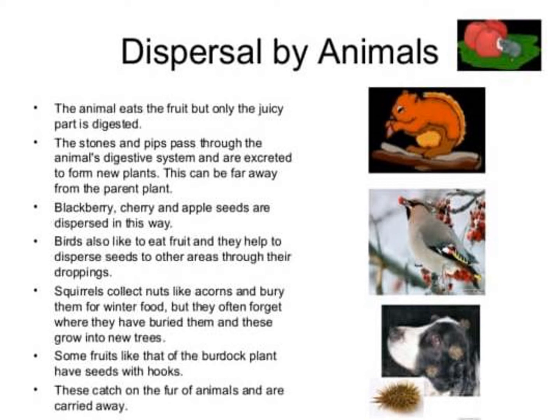If we take the case of birds, birds like to eat fruit and they help to disperse seeds to other areas through their droppings. Squirrels collect nuts like acorns and bury them for winter food, but they often forget where they have buried them. And in this case, that particular seed grows into a new tree. So this is the dispersal by animals.